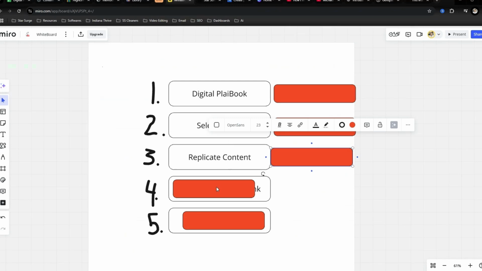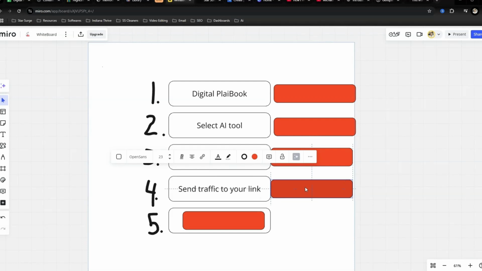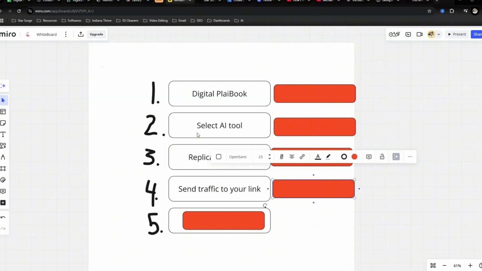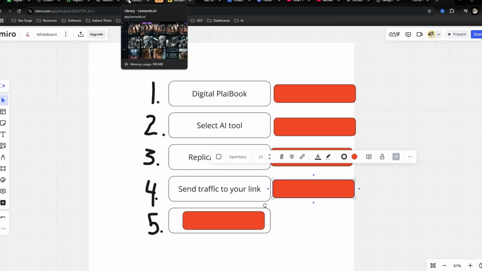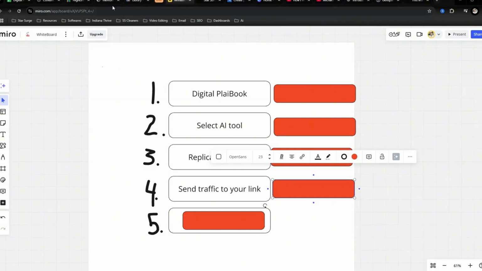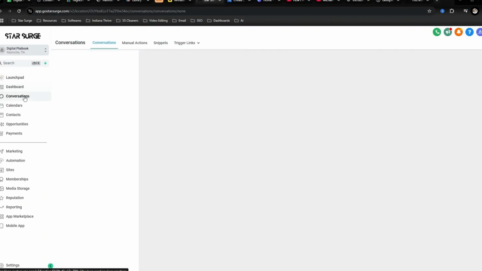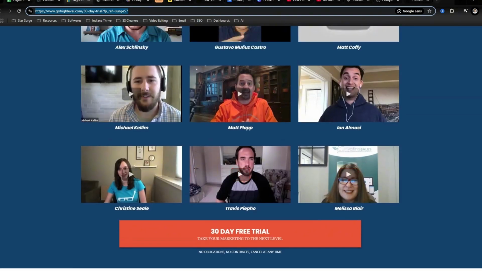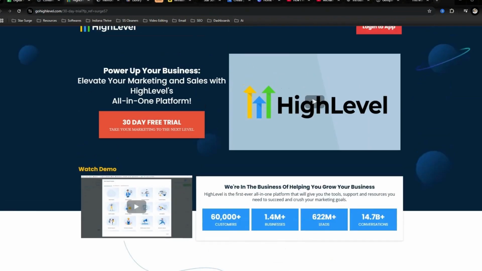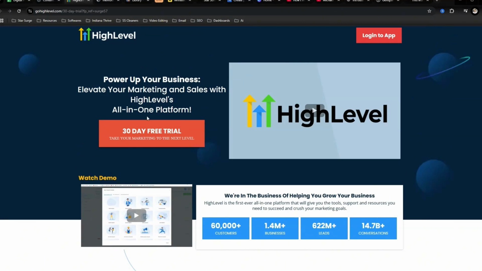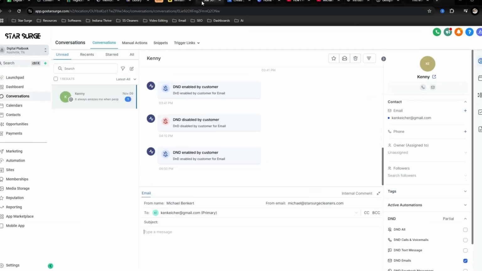Going back to the whiteboard is going to be send traffic to your links. So how you're going to be sending traffic is, like I said, you're going to be creating a bunch of short form content and then scheduling it out. Now, once you sign up for a tool called GoHighLevel, this is that tool right here that I just used as an example. This is what I use to do everything from create my funnels, send emails, and it even has a scheduling tool that allows you to schedule out content.